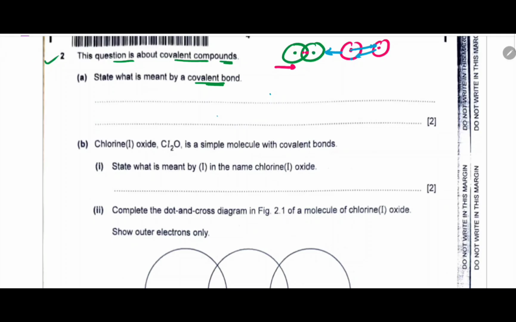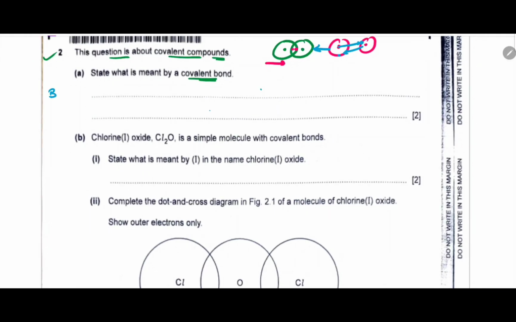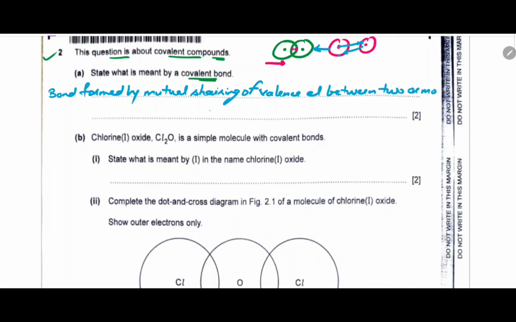What we have to write is: bond formed by mutual sharing. Mutual means both will share the electrons. Mutual sharing of valence electrons between which type of atoms? They should be non-metallic. Between 2 or more non-metallic atoms.